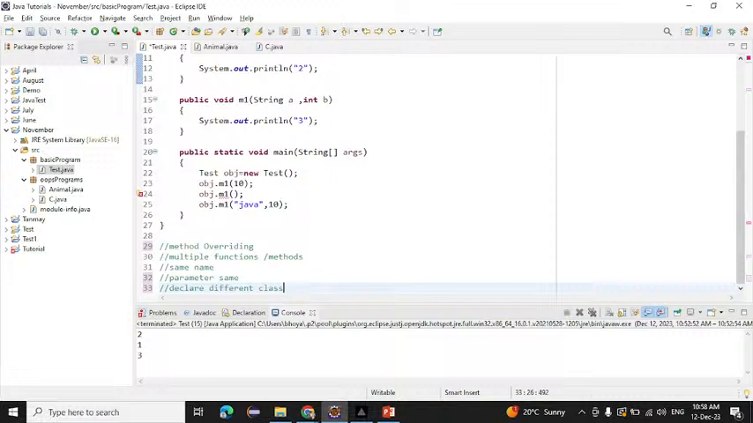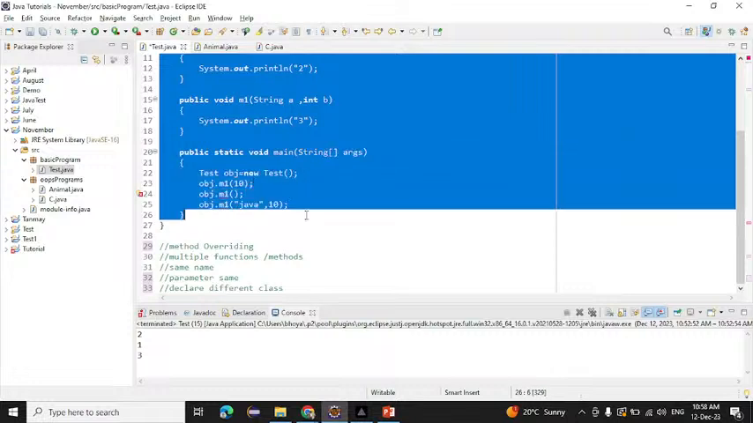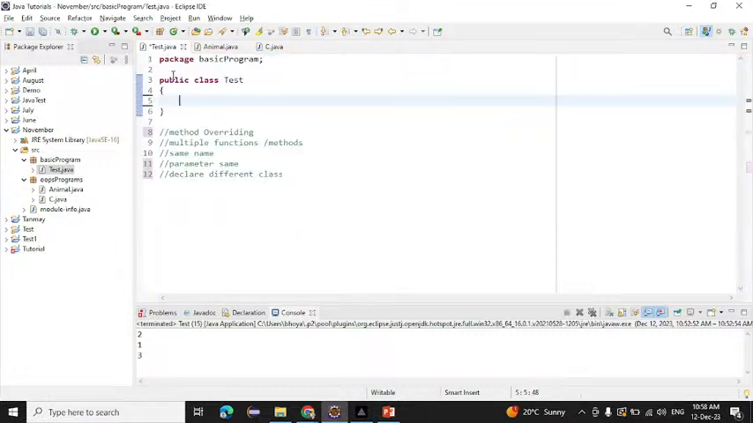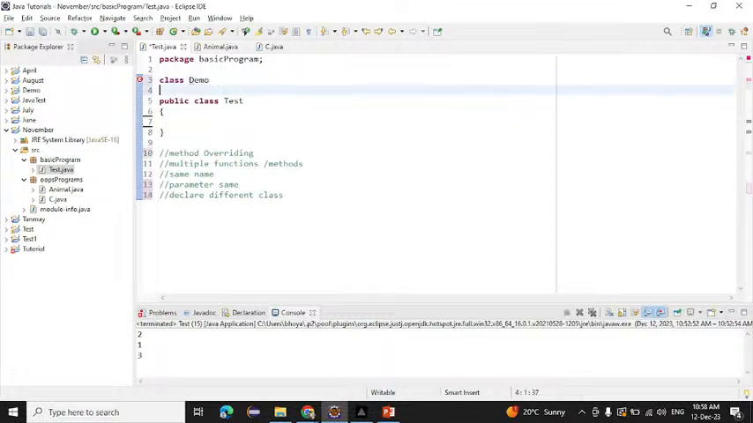So how will we achieve method overriding? Simply I will come here and remove all the things from here. Now what am I doing? We wanted two classes, right? Because we have to declare into the different class. I wanted two classes, so simply I will write here class Demo.